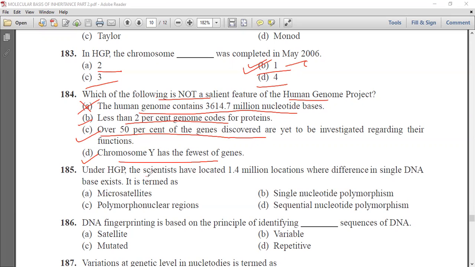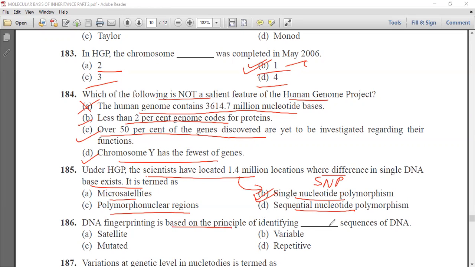Under the Human Genome Project, the scientists have located 1.4 million locations where differences in single DNA base exist. It is termed as microsatellite, single nucleotide polymorphism, polymorphonuclear regions, or sequential nucleotide polymorphism. So we know that it is referred to as single nucleotide polymorphism, that is SNPs.